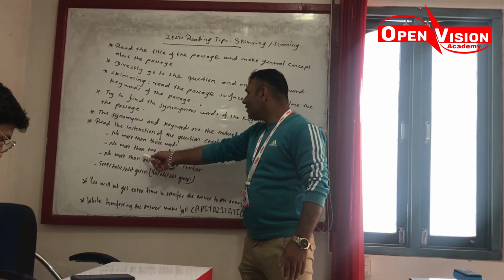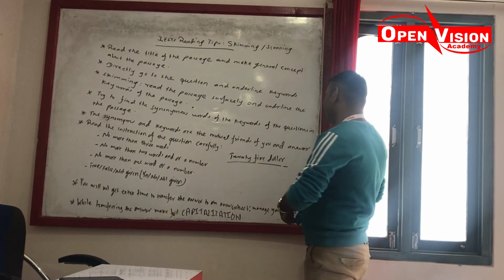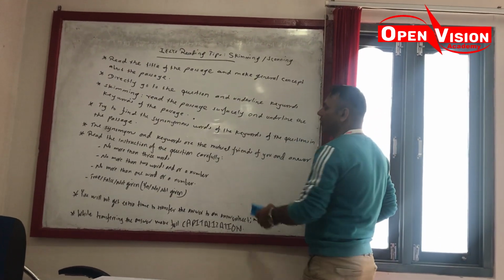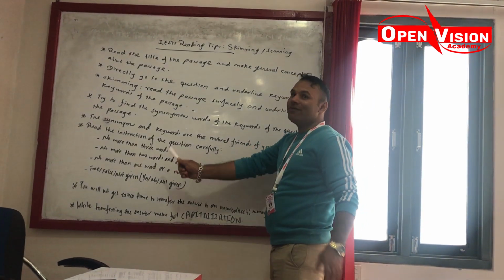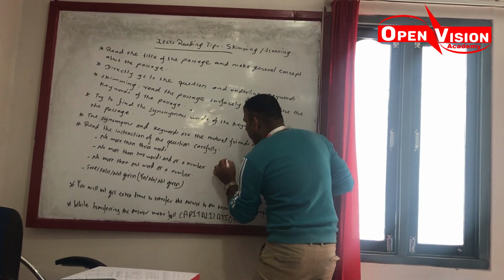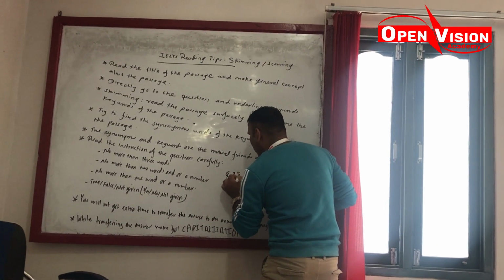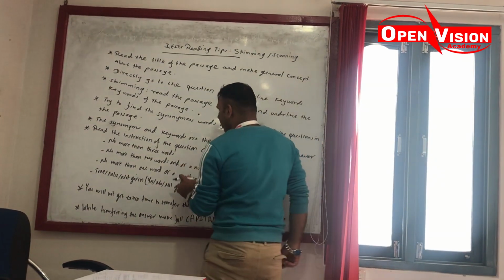The next one, no more than 2 words and or a number. Let's see, what does it mean? No more than 2 words and or a number. If the answer is $25, how can you write? $25. This answer is correct because of the or a number.